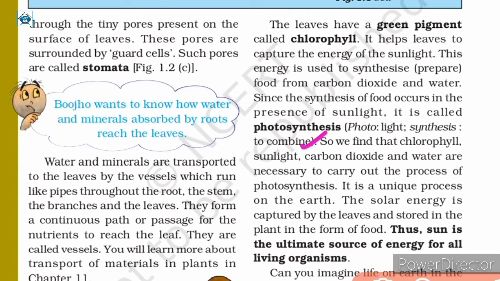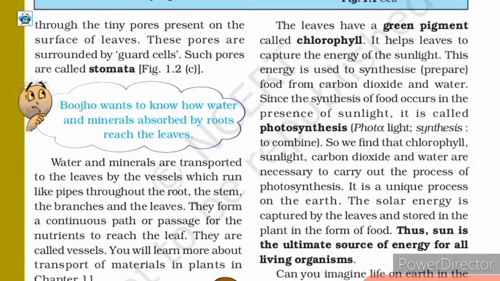So, we find that chlorophyll, sunlight, carbon dioxide and water are necessary to carry out the process of photosynthesis. It is a unique process on the earth. The solar energy is captured by the leaves and stored in the plant in the form of food. Thus, sun is the ultimate source of energy for all living organisms.